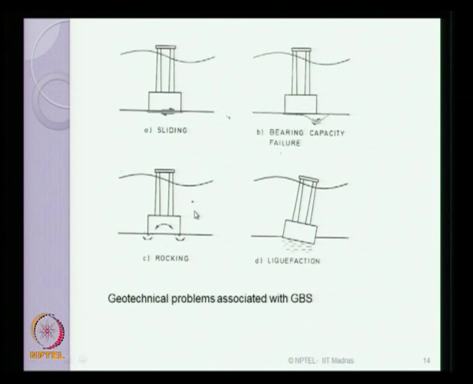Sometimes depending upon the soil condition and the saturation level, you can also address problems related to what we call soil liquefaction, which results in differential settlement of this kind of platform because of the very large colossal weight of these gravity based platforms.